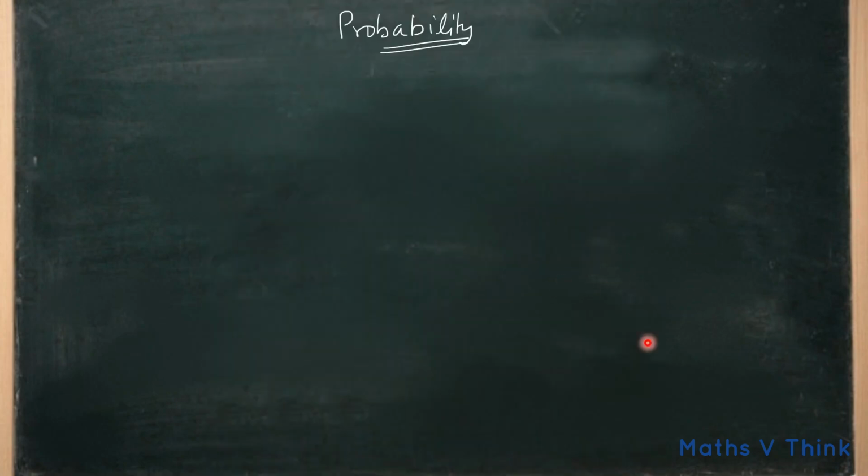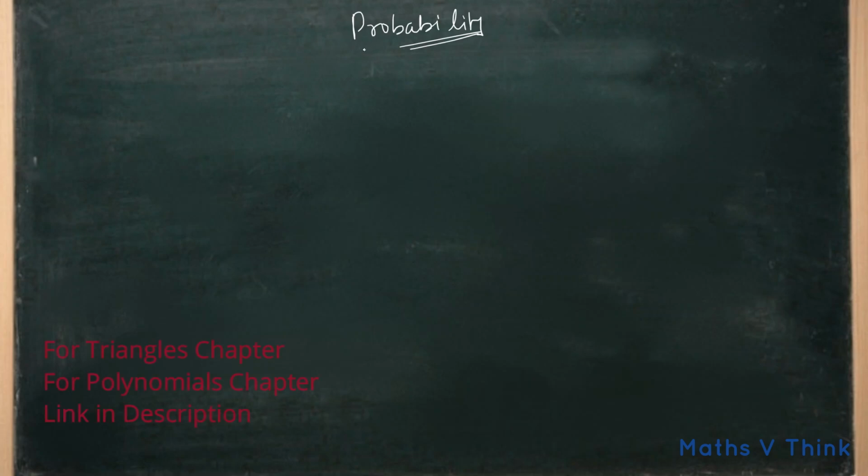In this video, we'll be learning basics regarding the probability chapter, and the problems of the probability chapter are based on those basics. So let's start today's session. So what is probability? Probability is basically a chance of happening something. Now we'll learn new terms relating to the chapter probability. So first term is event.